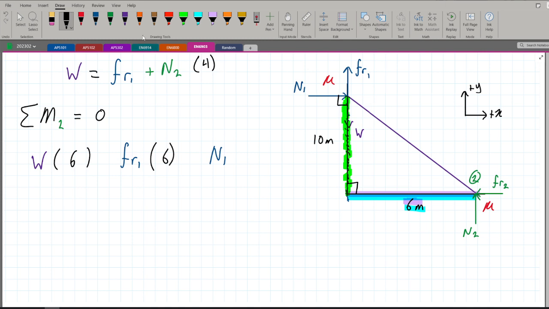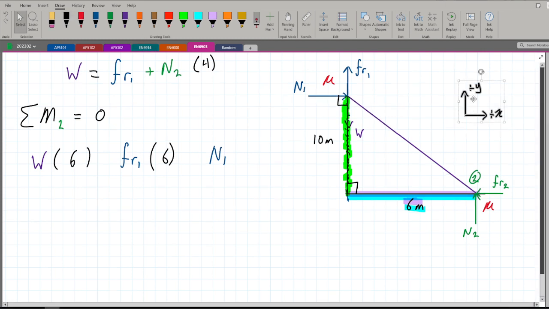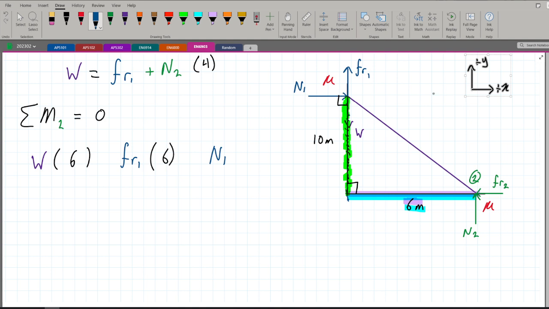You can look at it in a different way as well. If we move this up here a bit, if we're extending the force, you'll notice that we have a perpendicular distance over here, which is equal in size to the left. This is our perpendicular distance to point 2. So it's the same distance over here, which is 10 meters. So times 10 meters, and this is all going to be equal to 0.